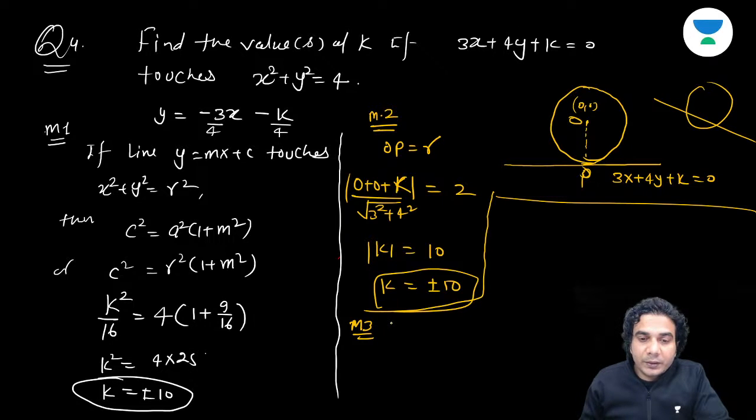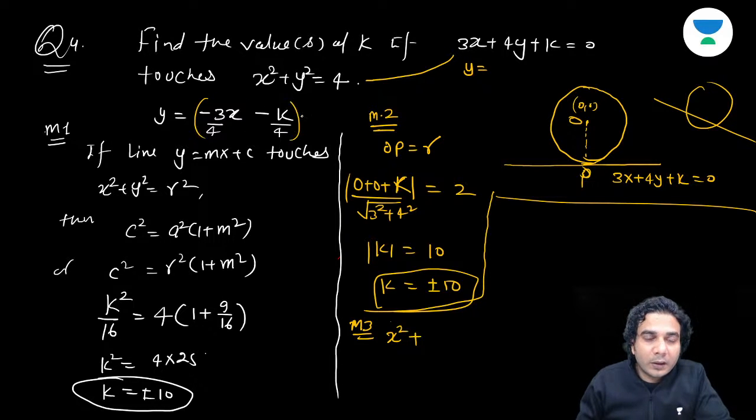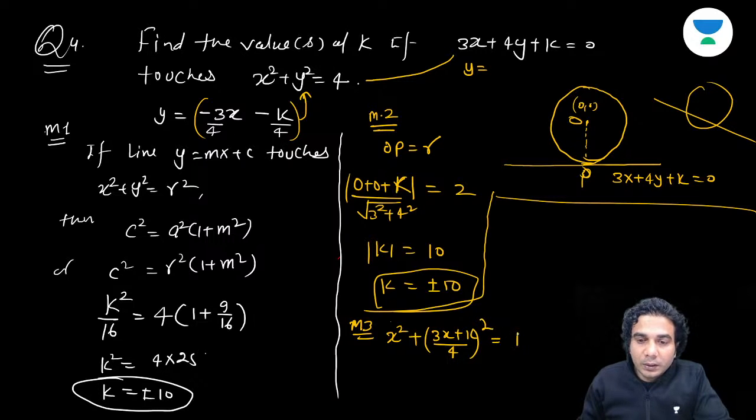Method number 3 is that you need to solve these two curves, curve number 1 and curve number 2. How do we solve it? We are going to make a quadratic in x, so you need to replace y. Just put the value of y from this line in this curve. Y can be written as we have written it here, so just put it in this equation. It is going to be ((3x plus k) divided by 4) the whole square is equal to 4. Now multiply it by 16, so it is going to be 16x square plus (3x plus k) the whole square is equal to 64.